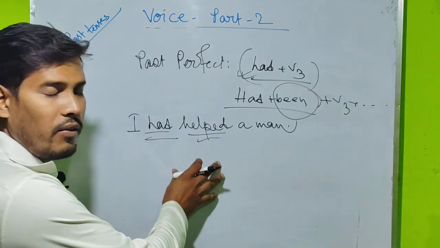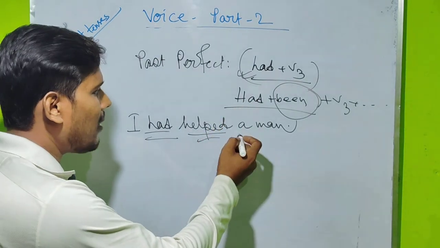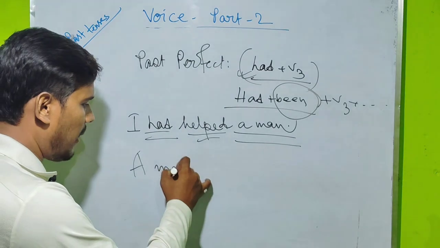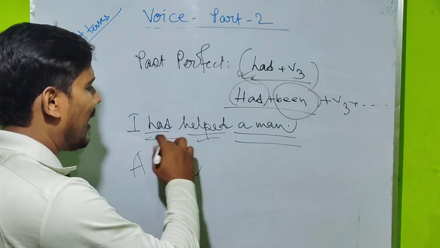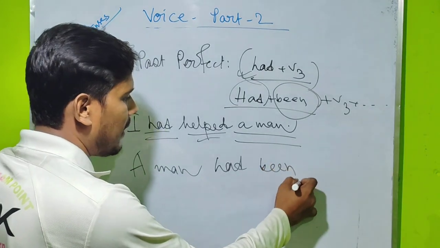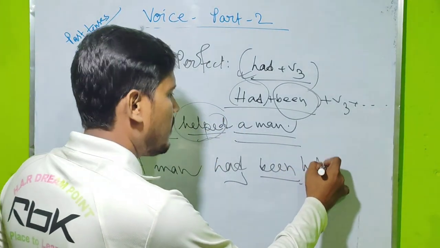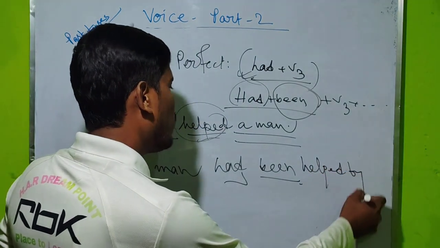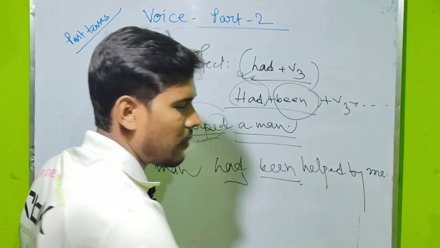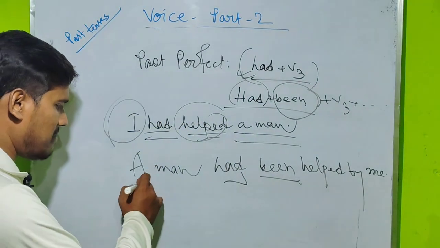So whenever you are getting this type of sentences, how you have to solve, how you have to sort out: write down the last one, so a man, and for having had added, you have to also write down had. Extra you have to take, that is been, for having had, and then helped, write down the same. That is by, and for having I, you have to write down me. Was it a problem?